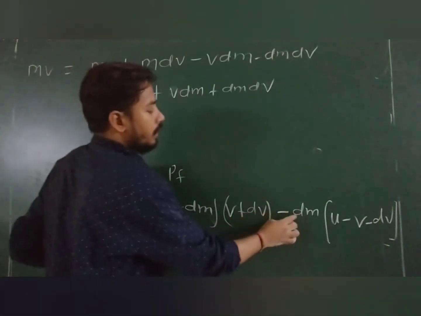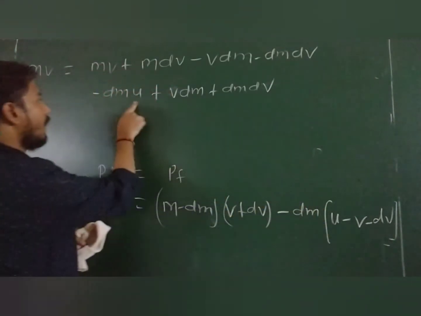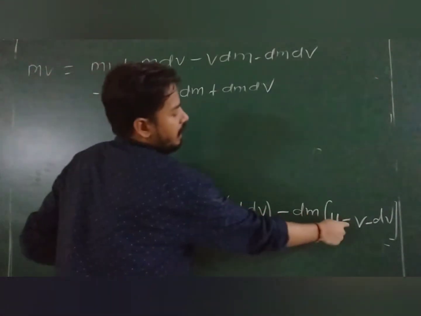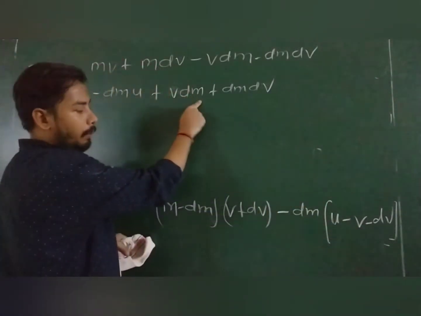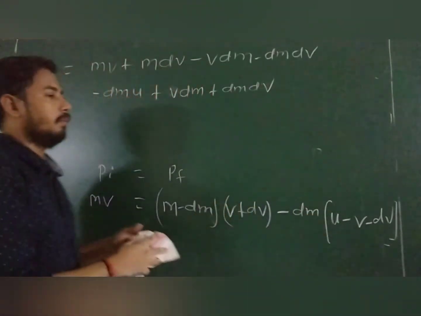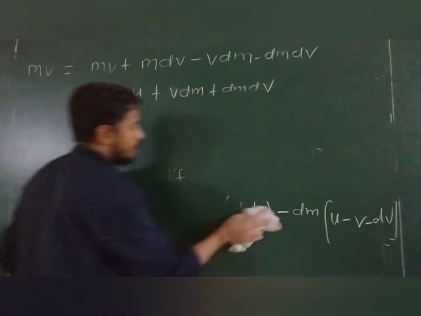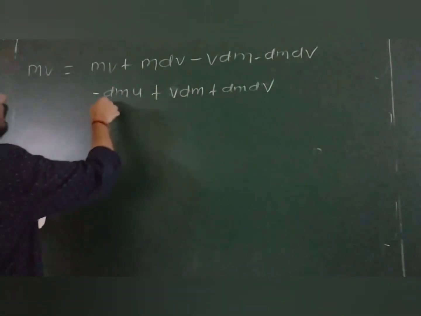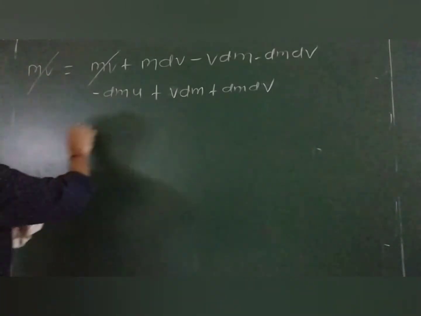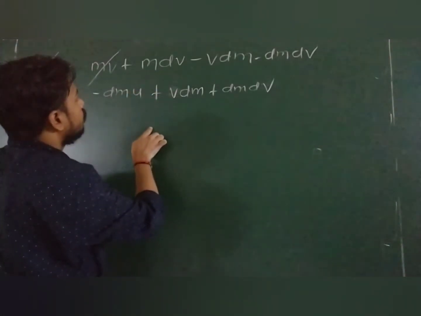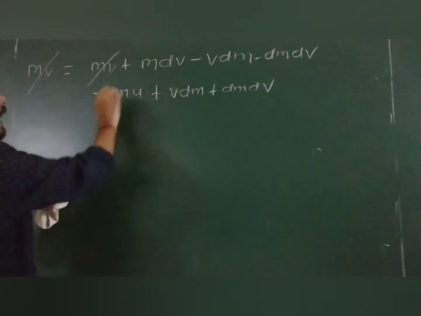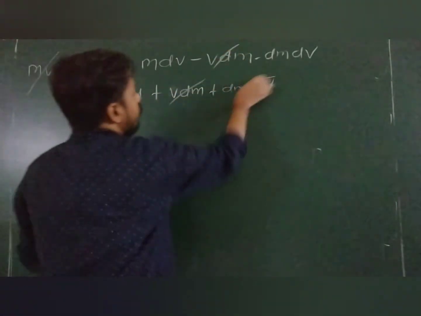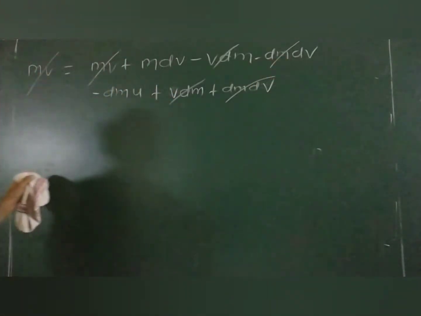Now open this one. This becomes minus udm, minus udm or dmu you can say. Minus minus plus, so this becomes vdm plus dvdm. Now from here we can cancel some terms. See, suppose this one will get cancelled out. Okay, this is mdv, as it is. Minus vdm plus vdm cancel out, and this is also cancelled out.